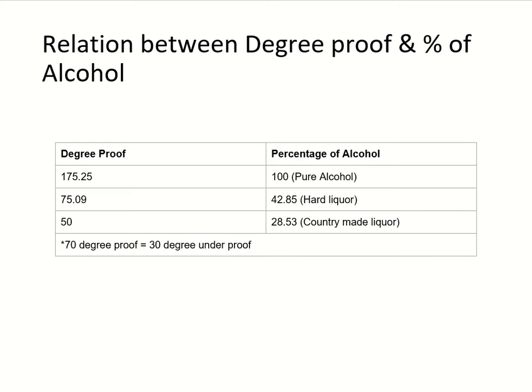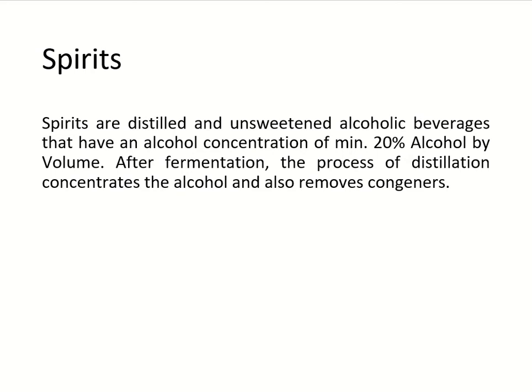Now, what is degree under proof? So if we say 50 degree proof, then it is 50 degree under proof. 70 degree proof means 30 degree under proof. Now, after fermentation, alcohol can be of two types, distilled and non-distilled. The non-distilled ones are sweet in nature, and the distilled ones have more concentration of alcohol.